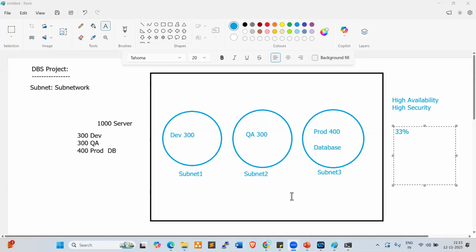Tomorrow onwards, we're going to start AWS. So far, it was only the theoretical part, the basics. Tomorrow onwards, you need to prepare your laptop for practice. All these sessions will be practical oriented, not theoretical only. You require a laptop and internet connectivity for practicing. Meanwhile, you can create your AWS account.